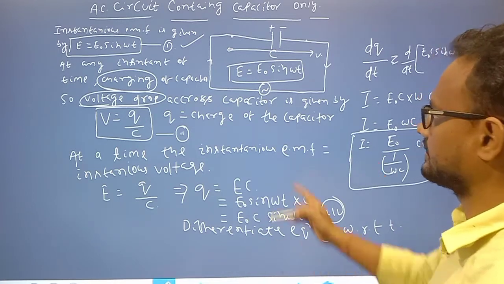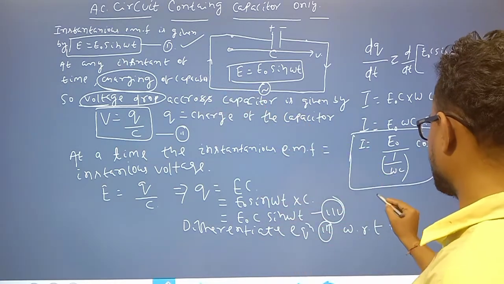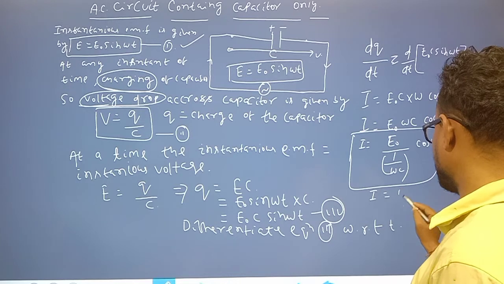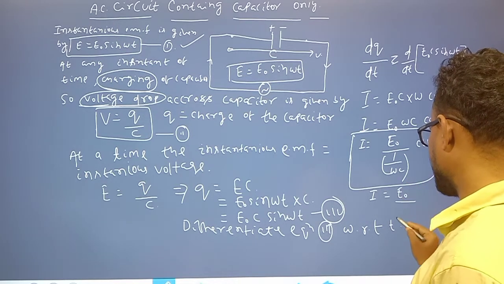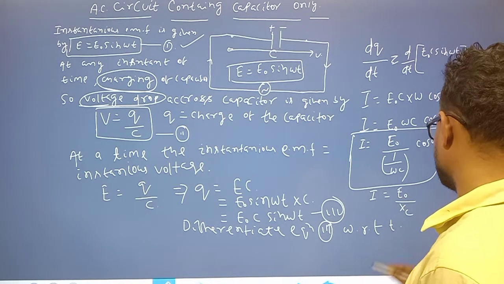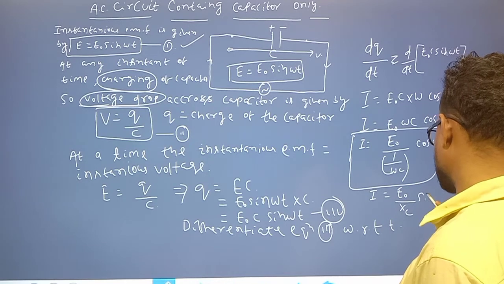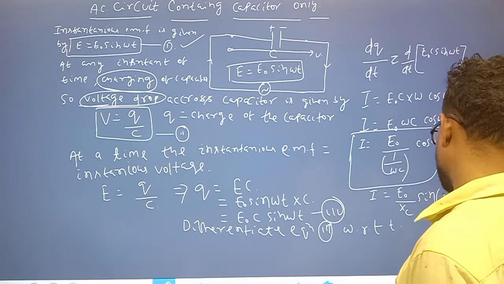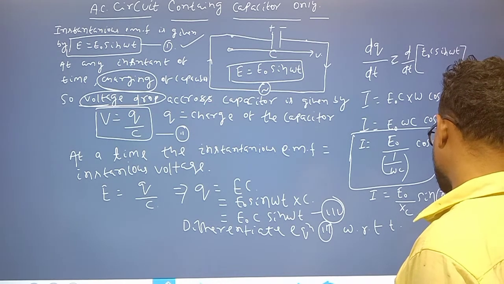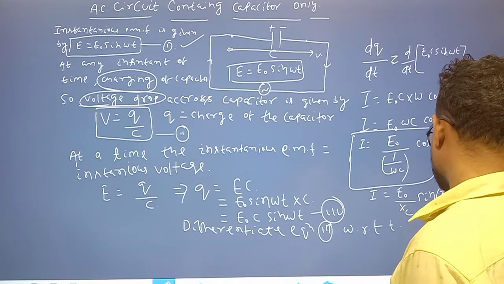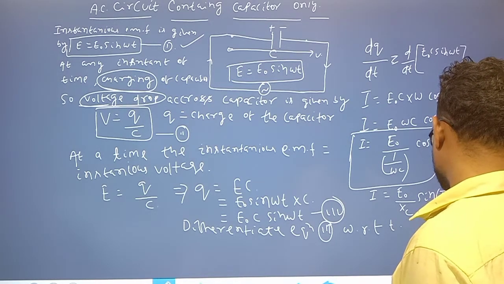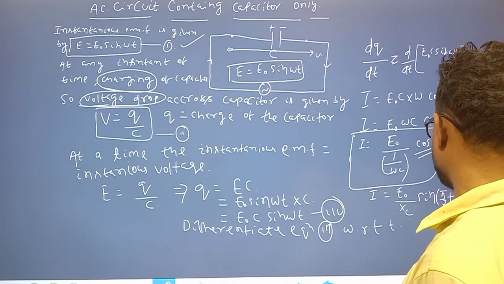If I compare this with E equal to E naught sin omega t, I can write I is equal to E naught by 1 by omega C, which is Xc, cos omega t.